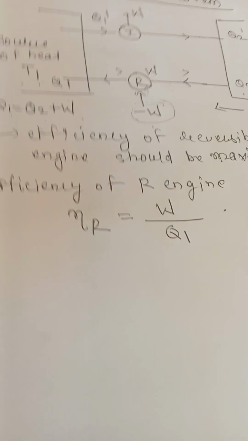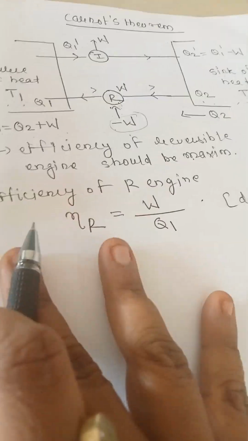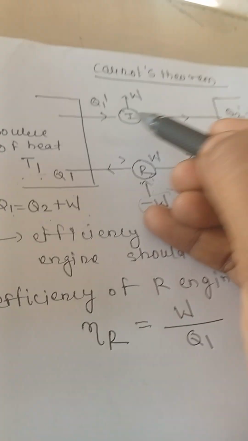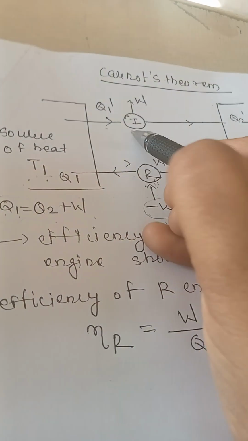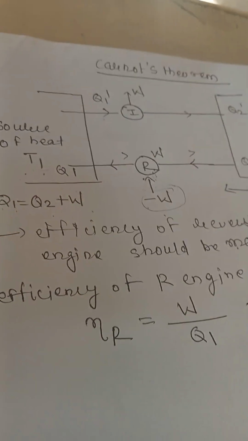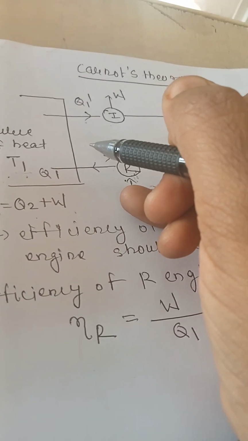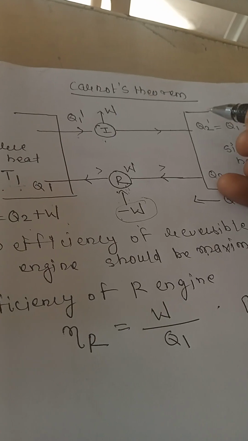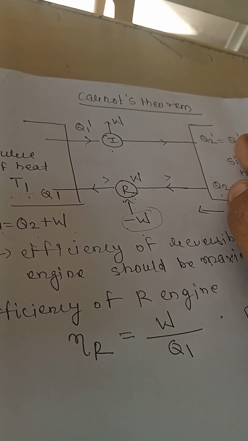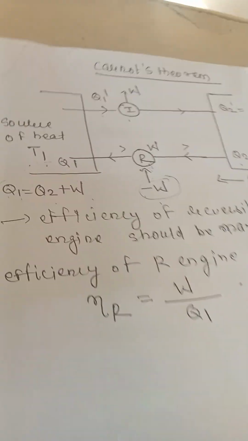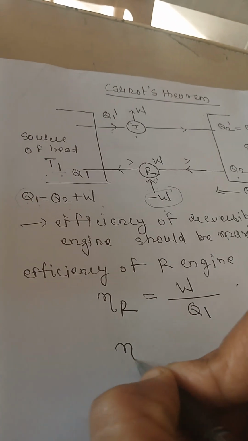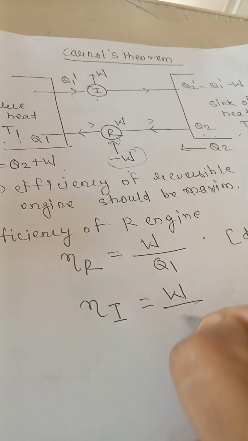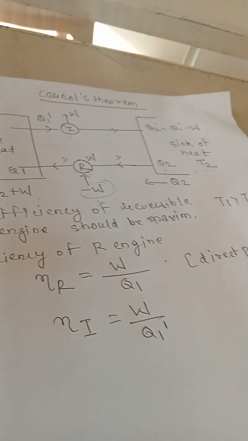Similarly, now we will go to the engine I. The engine I in one cycle absorbs Q1 dash heat from the source, performs work, and rejects Q2 dash amount of heat to the sink. Then what will be the efficiency of the irreversible engine? Eta I is equal to W upon Q1 dash.